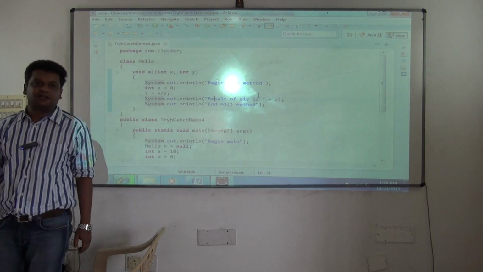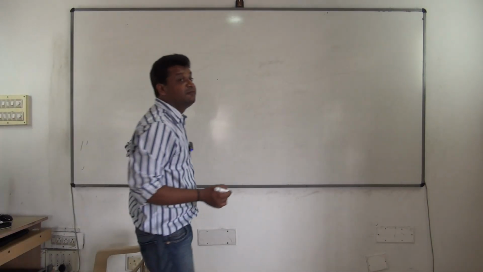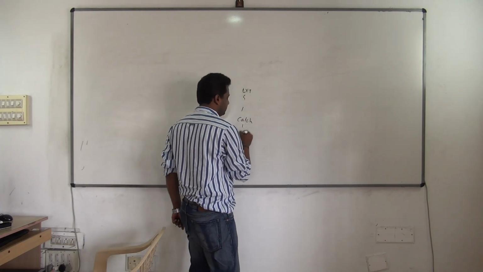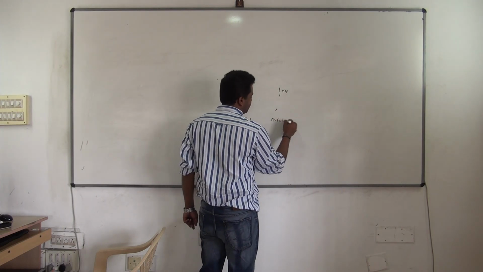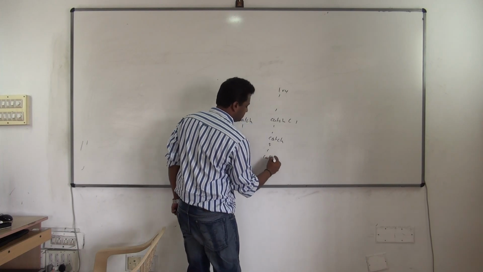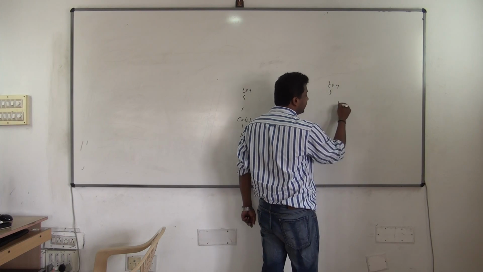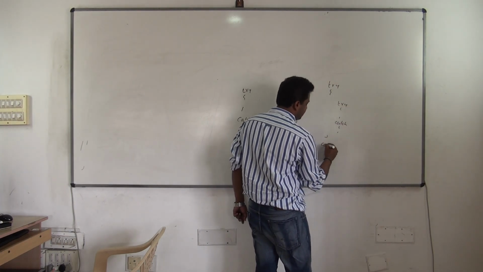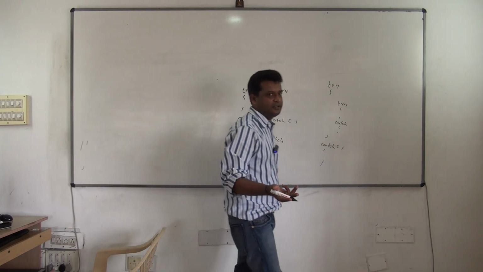Yeah. Any questions now? Some more things you have to do: these are some more combinations we can write for try catch. I showed you try with single catch. I showed you try with multiple catch. Then you can also do like this. Inside try what you can do. This is called nested try catch. Again this will have its catch. This is also valid. But I have not given you examples.